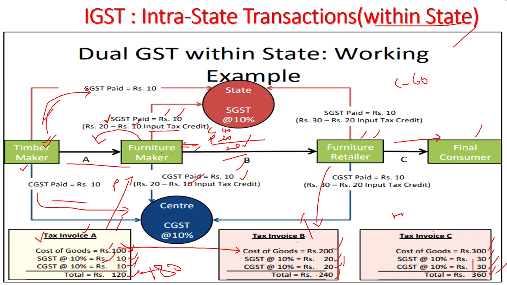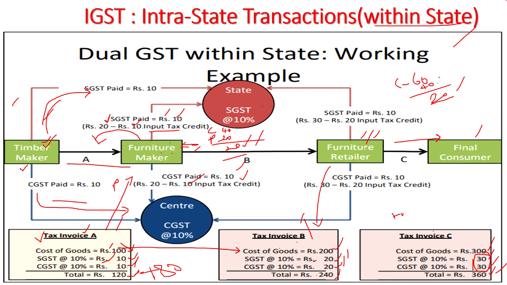He has to deduct whatever he has paid earlier in the transaction from the collected amount. So earlier he has paid 40 rupees. Out of 60, the 40 he will subtract and 20 rupees he will pay to the government. So in this transaction, the furniture retailer is paying 20. Here also is paying 20. And here the first timber depot 20. Total it is 20 plus 20 plus 20, 60. And whatever the final one is paying also, that is 60 only. So this is how the GST transfers.